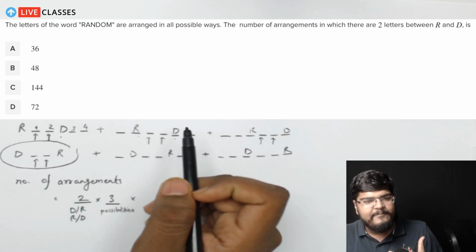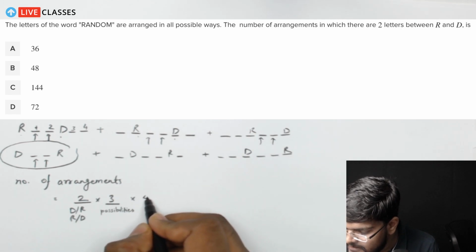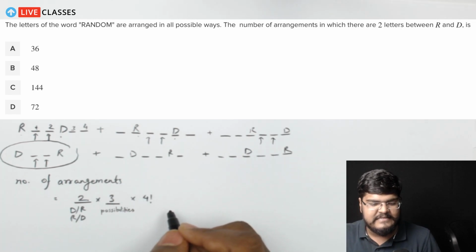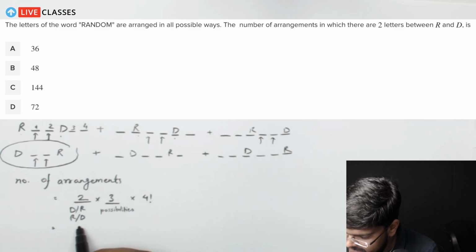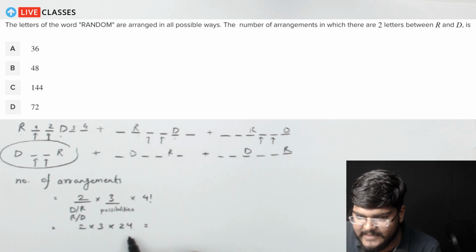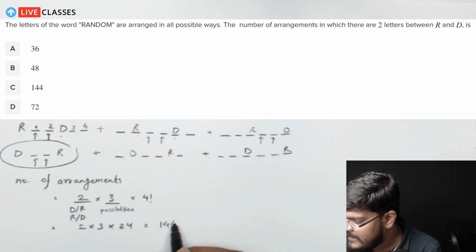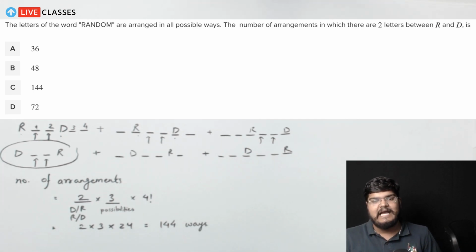So in how many ways can we do that? We can do it in 4 factorial ways. So basically the answer would be 2 times 3 times 4 factorial, or 2 times 3 times 24, which will ultimately give you 144 ways. So this, guys, is the answer to your question.